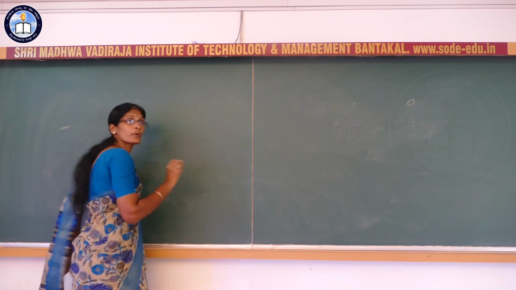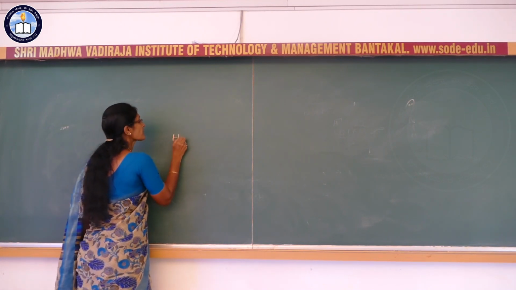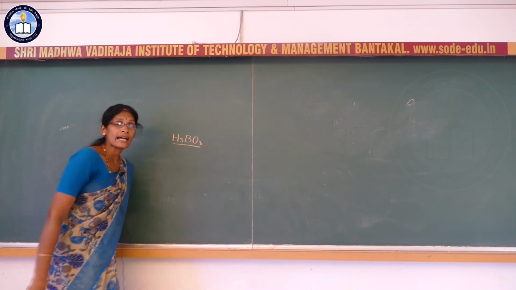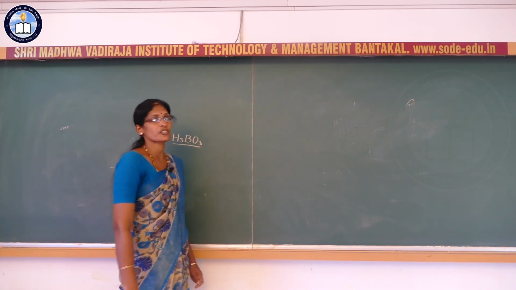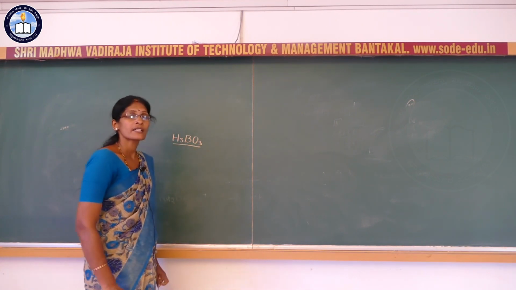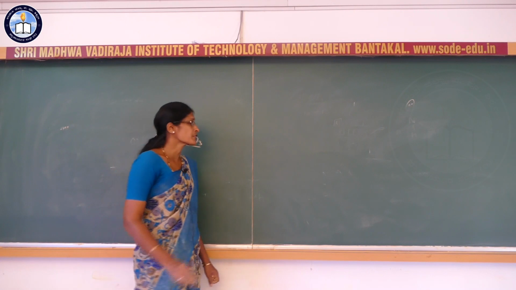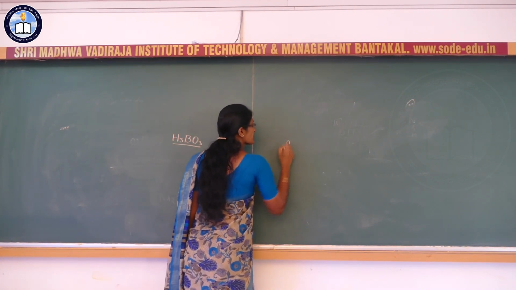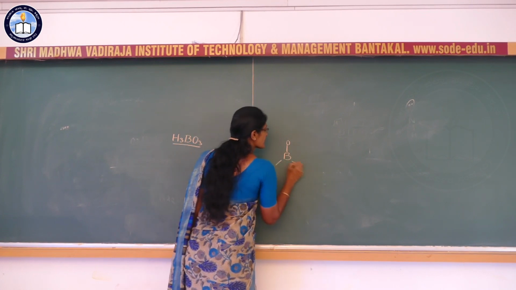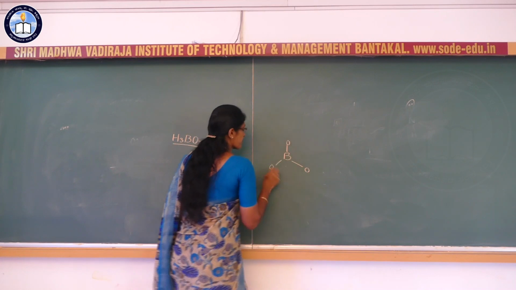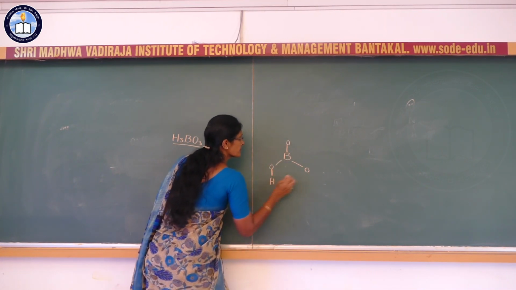See this orthoboric acid, H3BO3: it has a layered structure where BO3 units are joined by hydrogen bonds. It is a layered structure. Hydrogen bond.